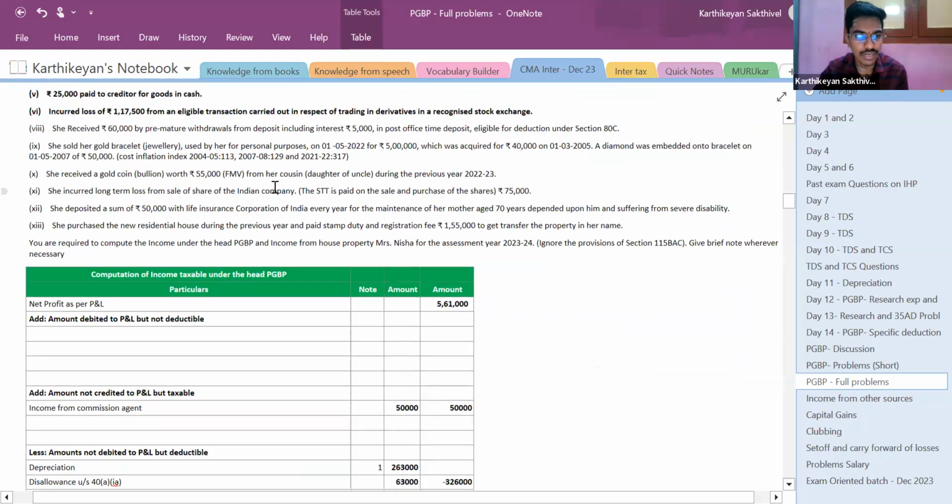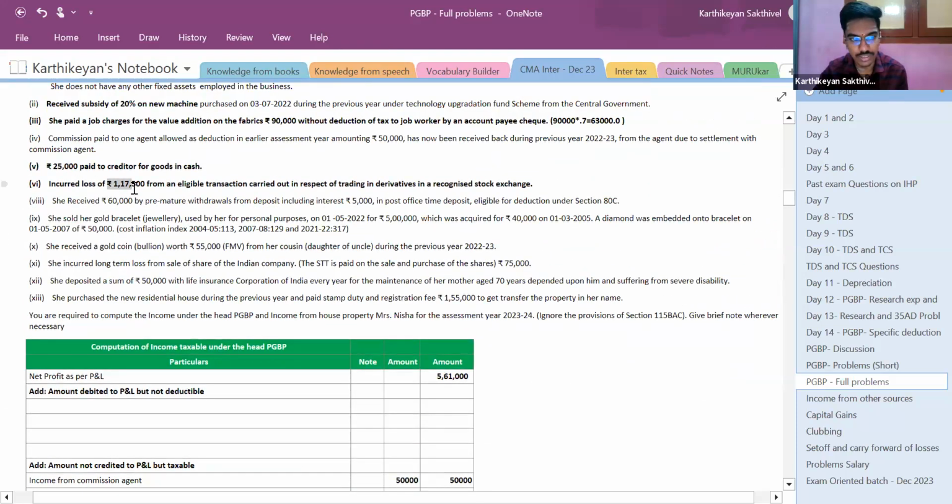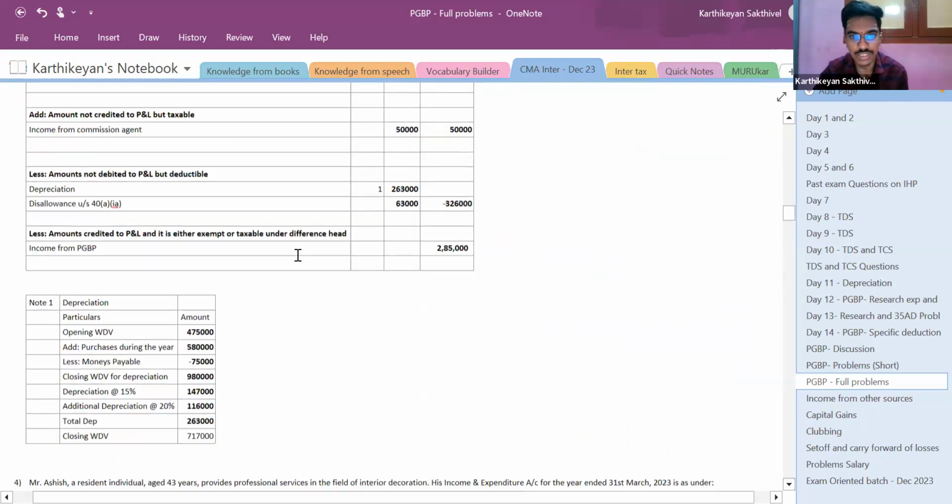And this separate loss of 1,17,500 should also be shown as income from other business. Right. So is this question clear?